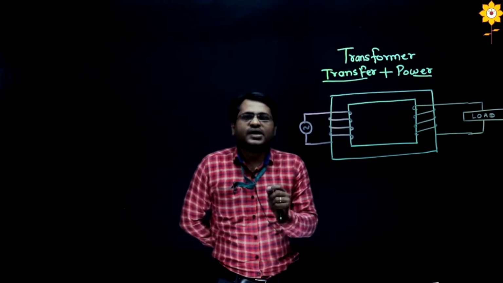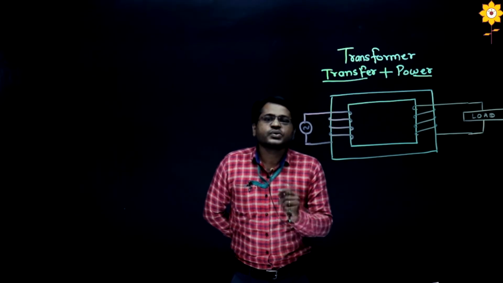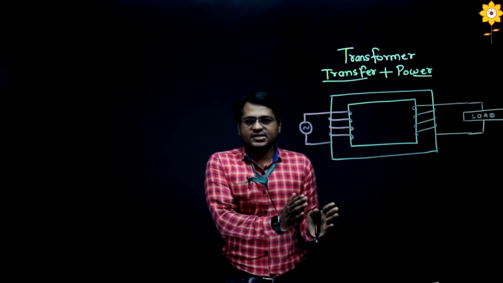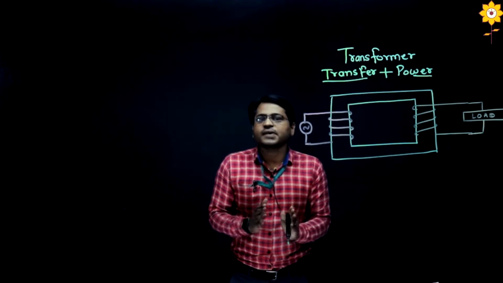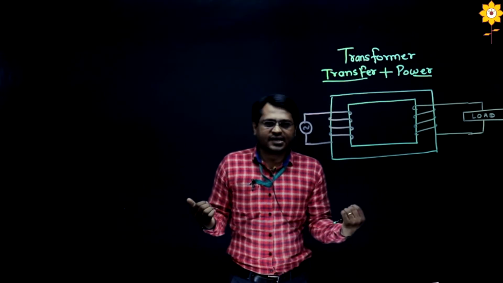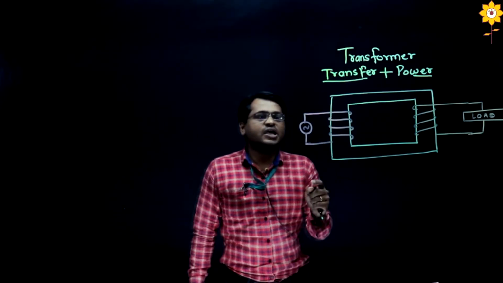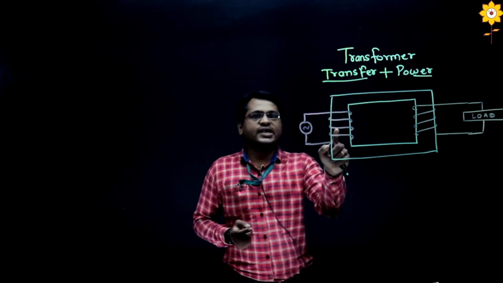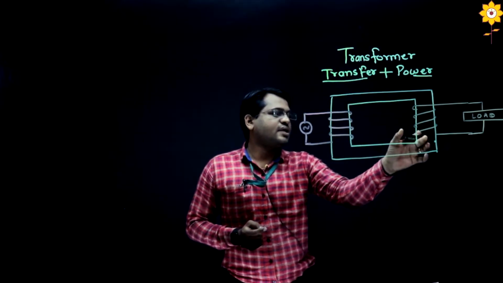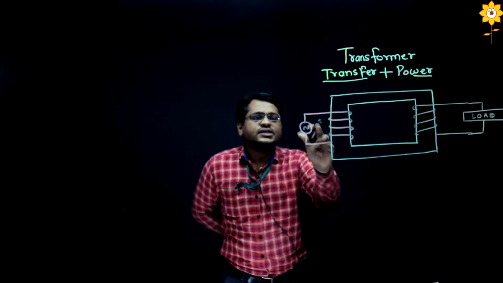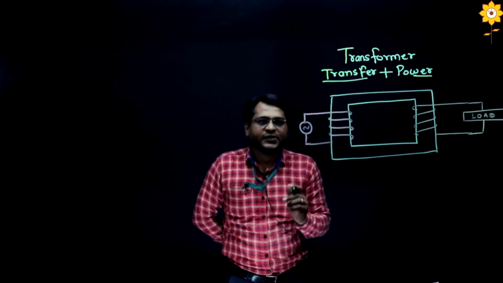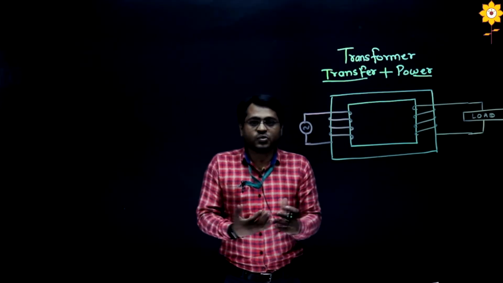A transformer is a static device which transforms the power from one circuit to another circuit. And keep in mind, a transformer has a primary and a secondary. So a transformer is made up of two windings. The first winding is called the primary winding, and the second winding is called the secondary winding. The primary winding is also called the input winding.